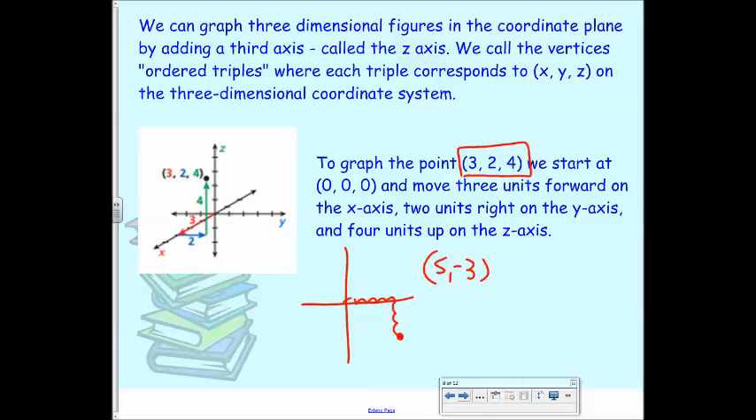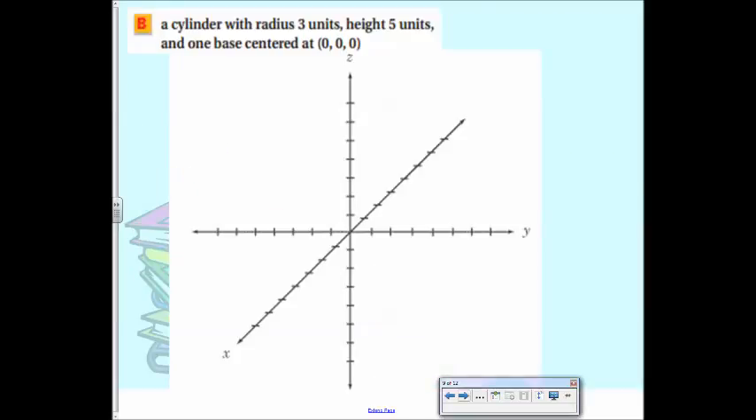Okay, but before we do that, if I have a cylinder with a radius of 3 units and a height of 5 units, and one base is centered at 0, 0, 0, how would I draw this on a 3-dimensional coordinate plane?